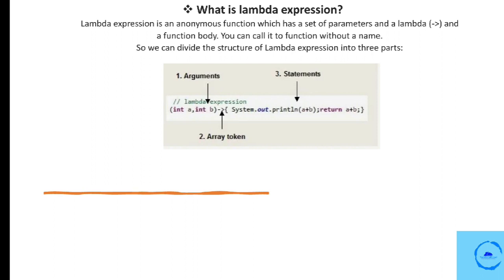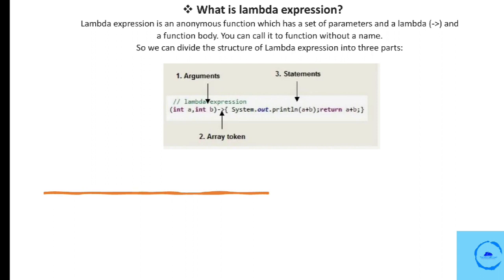Second is the arrow token. The arrow token separates the parameter list from the body of the lambda expression. And third is the statement of the body. The body of the lambda expression contains the code that defines the behavior of the function. For a single-line expression, braces are optional, and for a multi-line expression, braces are required, and a return statement may be needed. Hope you understand the explanation. Let's move to the next question.